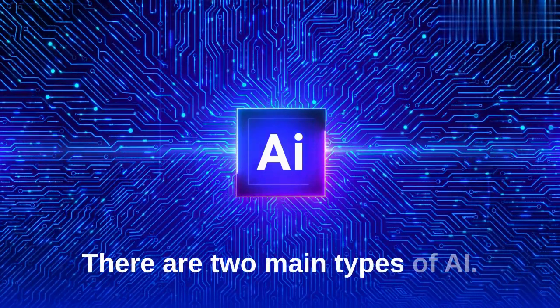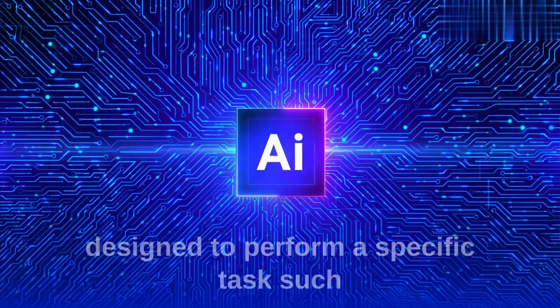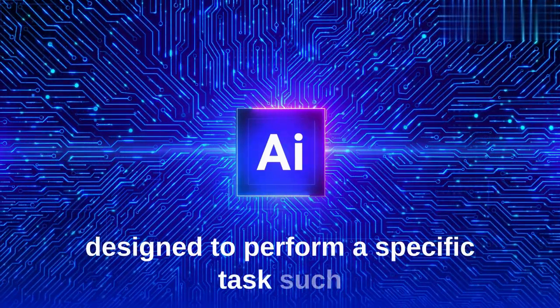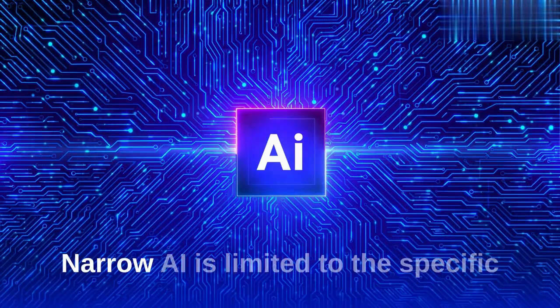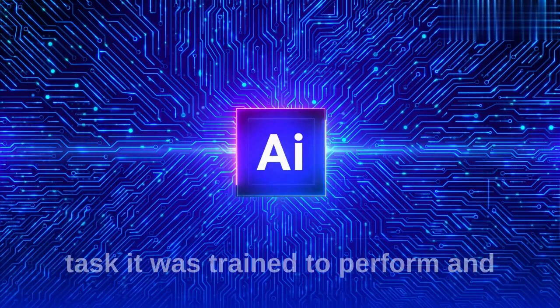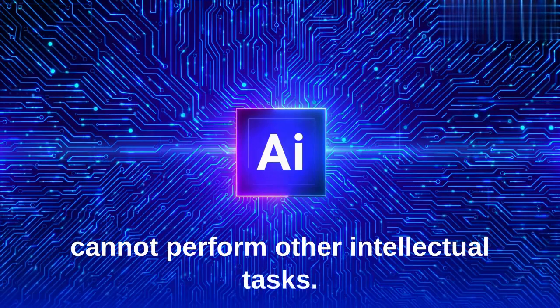There are two main types of AI. Narrow AI. This type of AI is designed to perform a specific task, such as image recognition or language translation. Narrow AI is limited to the specific task it was trained to perform and cannot perform other intellectual tasks.